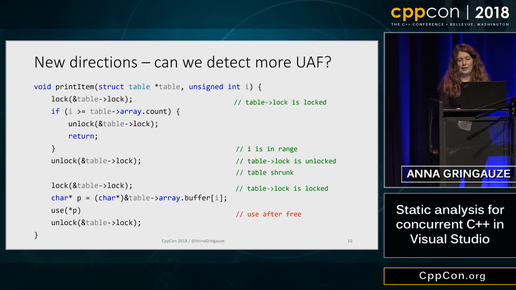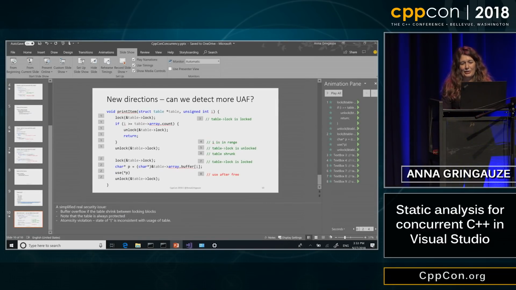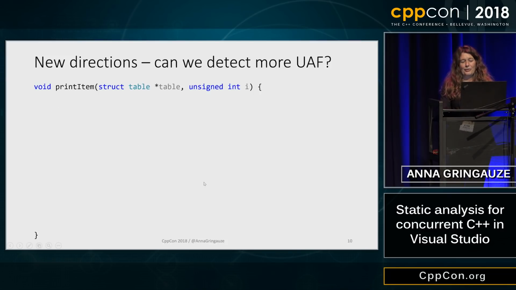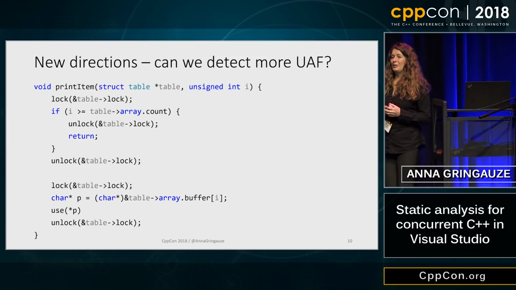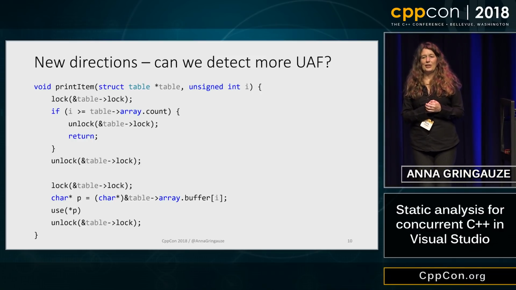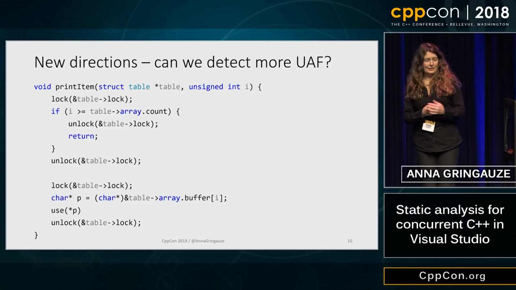So now we have a use after free. We are working on an experimental rule to catch those kinds of errors. And those errors come from real-world examples where an adversary can shrink your array via functionality in the browser.